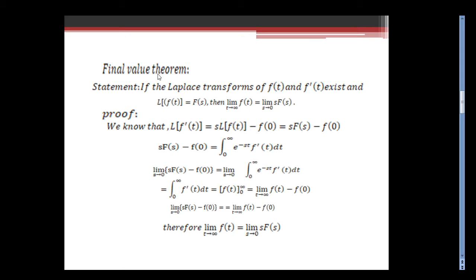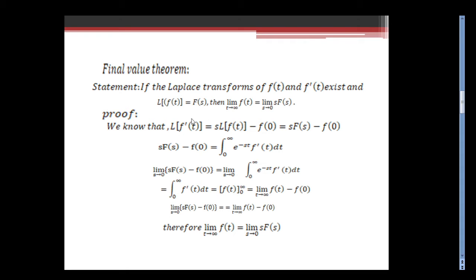Next, we will see the final value theorem. The statement: if the Laplace transforms of f(t) and f'(t) exist and L of f(t) equals capital F(s), then we want to prove limit t tends to infinity f(t) equals limit s tends to 0 s times F(s).